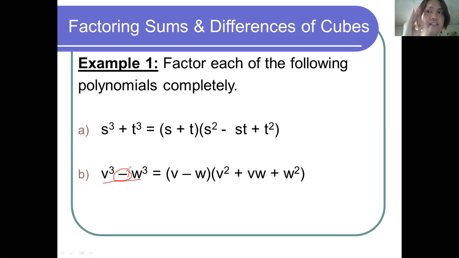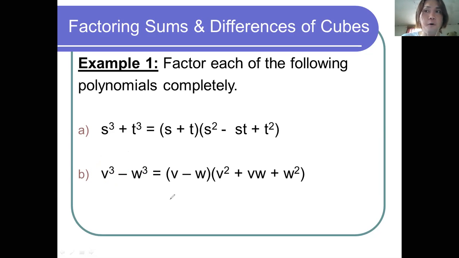So second condition satisfied. Third condition, both terms must be perfect cubes. V cubed, w cubed, perfect cubes, exactly. So this given is a difference of two cubes. Why two cubes? Why difference? Because it is separated by a minus sign.